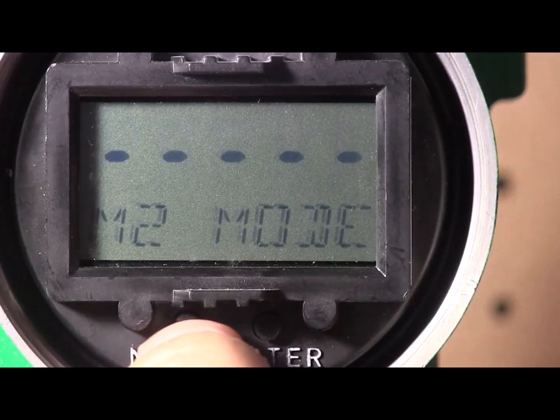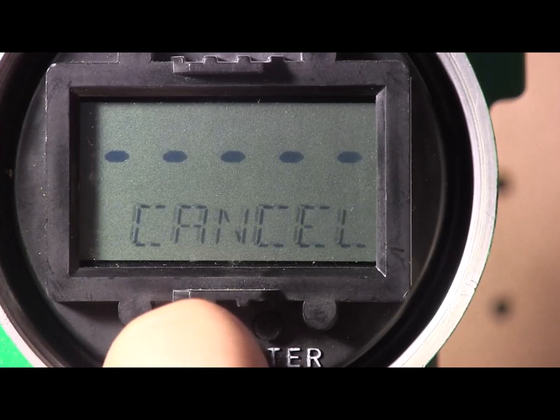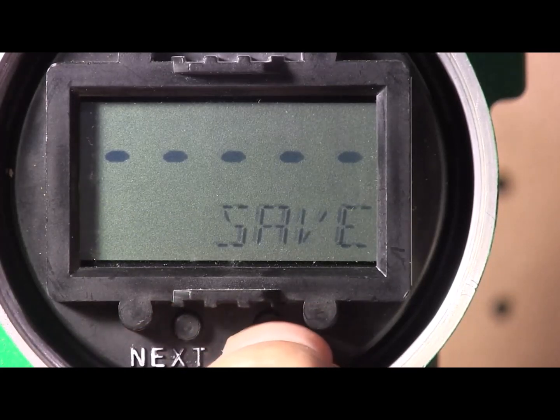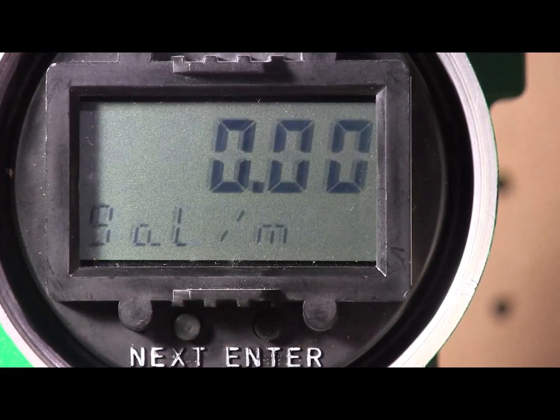You'll see M2 mode. When you see M2 mode, just repeatedly press the next button until you see the word save. When you see save, press enter, and the configuration is completed.